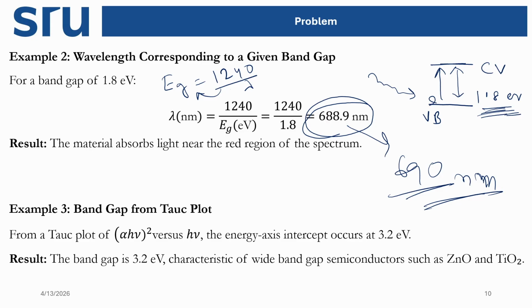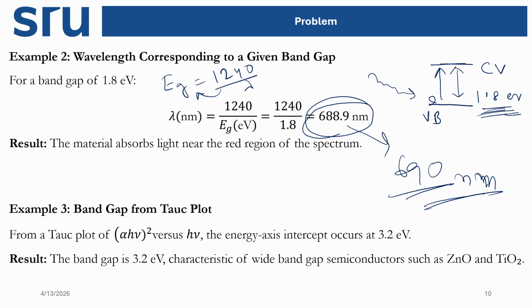So for electronic transitions, we can use close to 688 nanometer of light, or a lower wavelength of light will be okay for this electronic transition. Minimum we need 688 nanometer wavelength of light for these excitations.